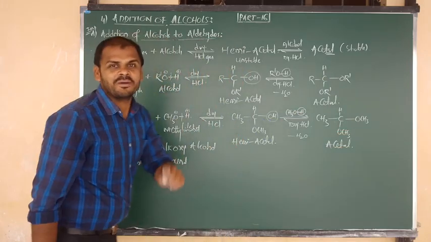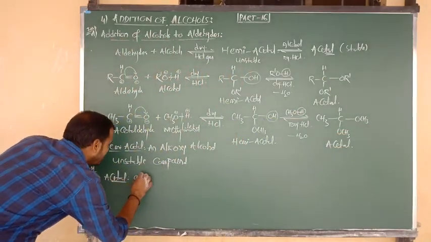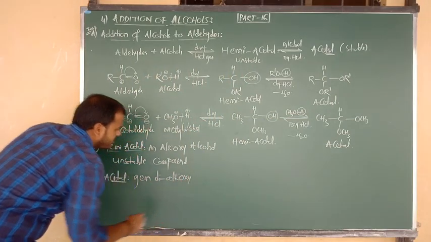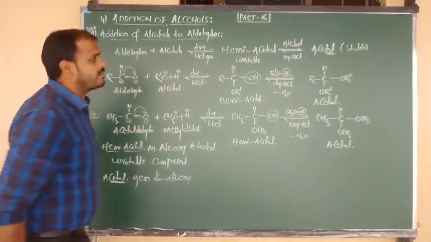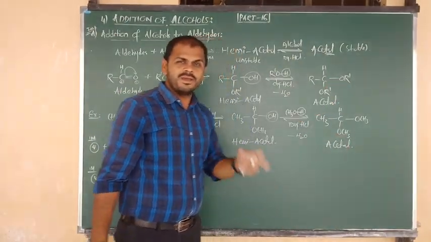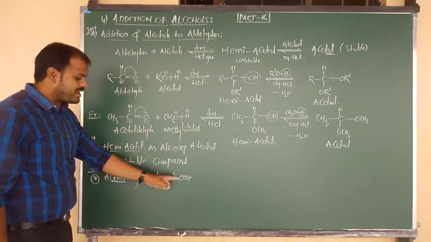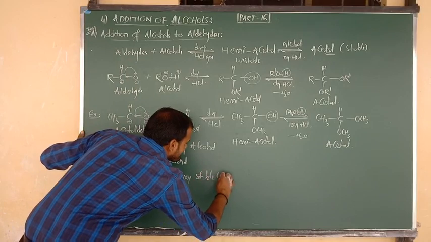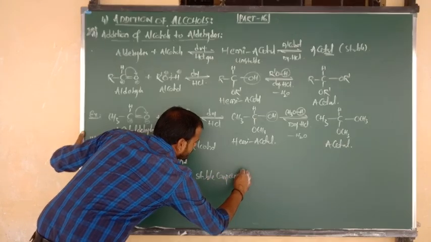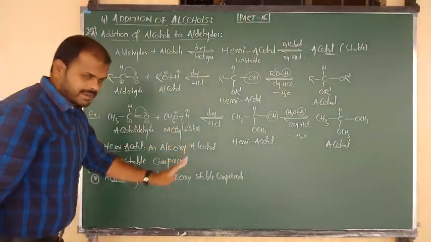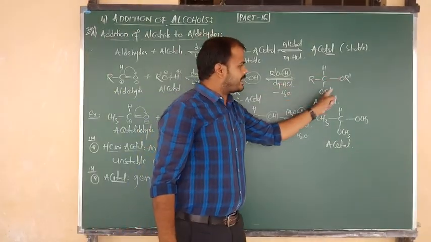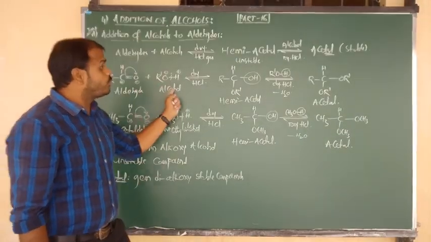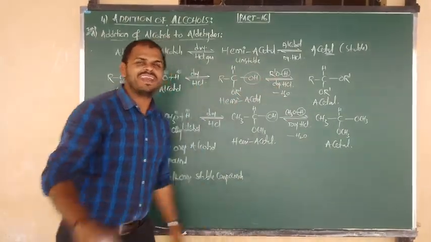This is called a gem compound. So we have to say gem, and 2 alkoxy groups are present upon 1 carbon. So acetal is nothing but a gem compound. How many alkoxy groups are there? 2. So gem dialkoxy stable compounds, which are formed by the reaction of an aldehyde with 2 moles of alcohol in the presence of dry HCl.